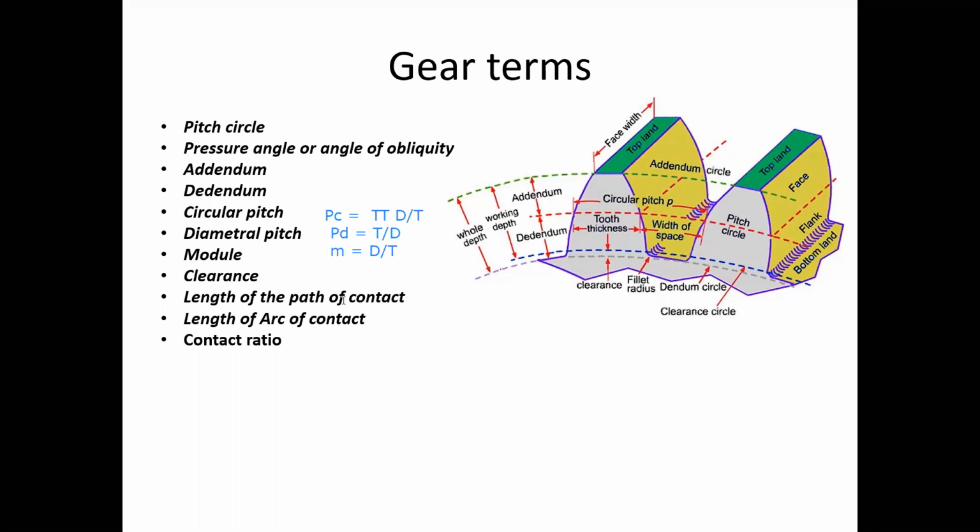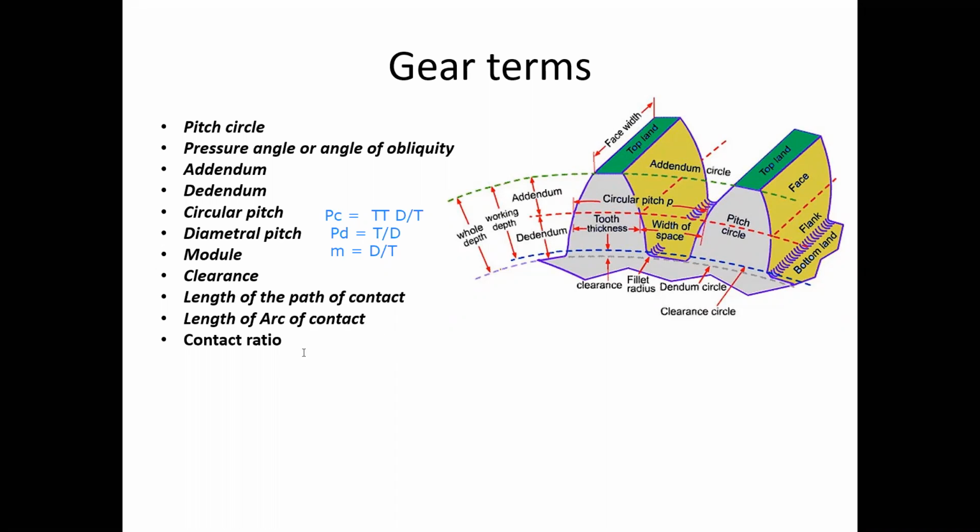That is known as the length of path of contact. Similarly, the arc of contact is also similar, but the small amendment is that length of path of contact by cos φ is the arc of contact.